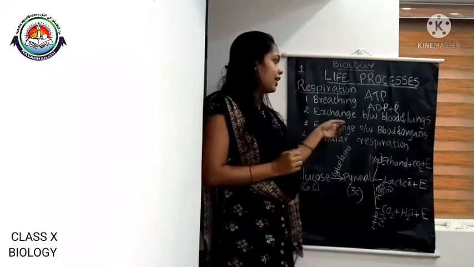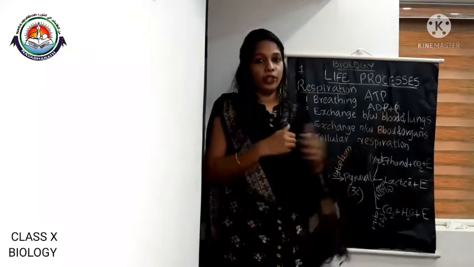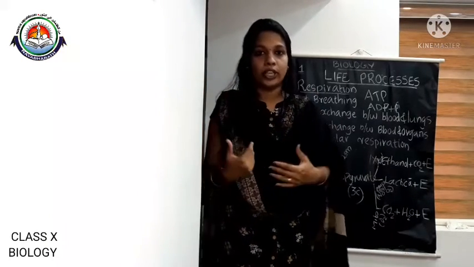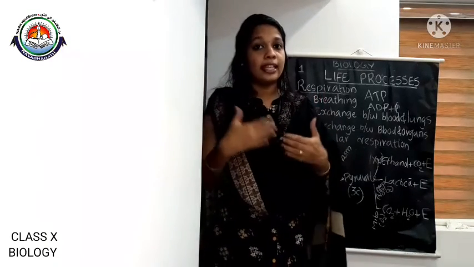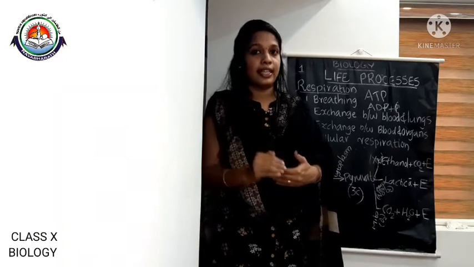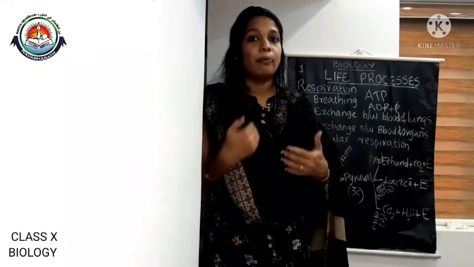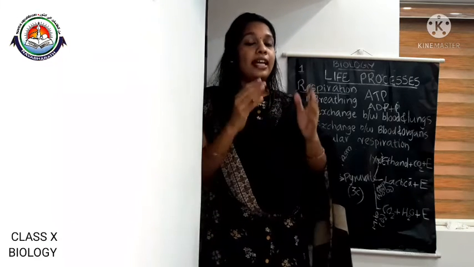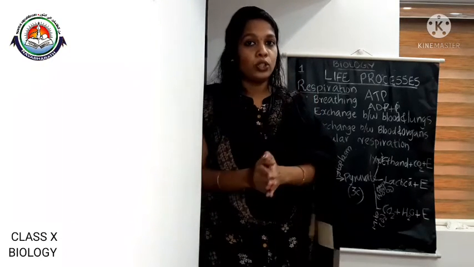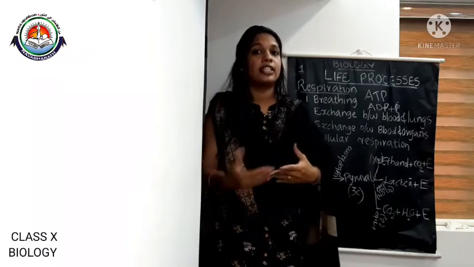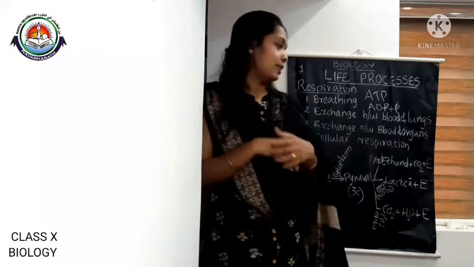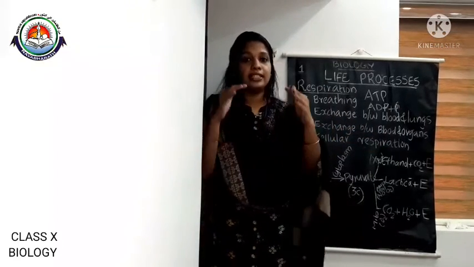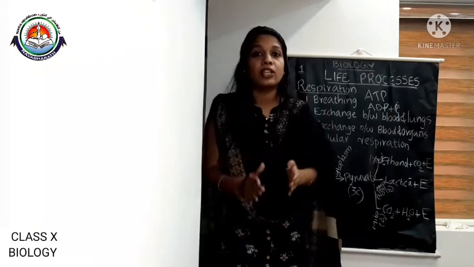And the third step is exchange between blood and organs. From the blood it is being transported to various organs. And we know that organs contain tissues and tissues contain cells. So the oxygen along with the blood is carried into the cells. Okay, and the blood also contains glucose. So the glucose along with the oxygen is carried into the cells. And the final step occurs, cellular respiration. Inside the cell, the cellular respiration occurs.